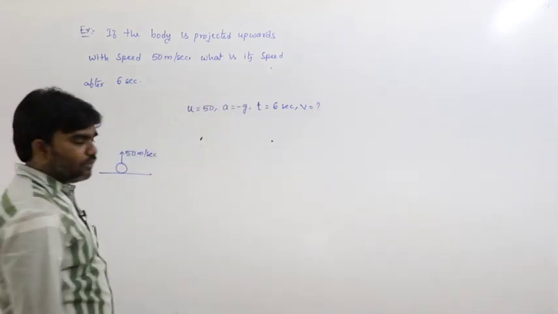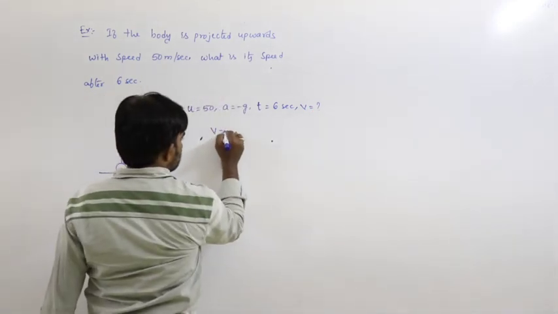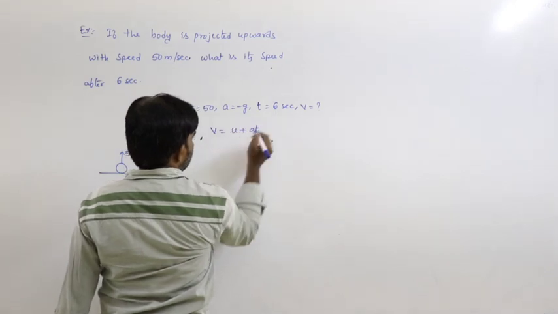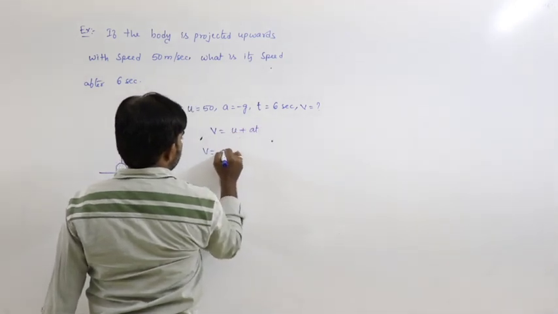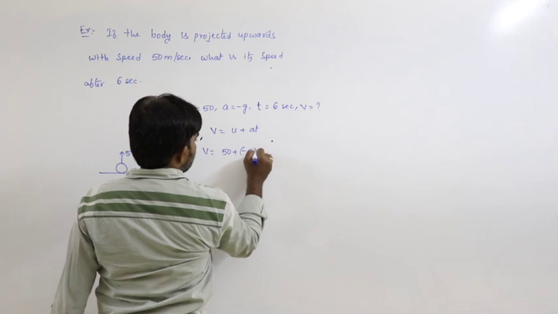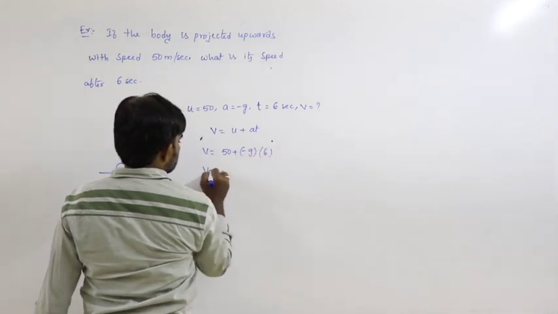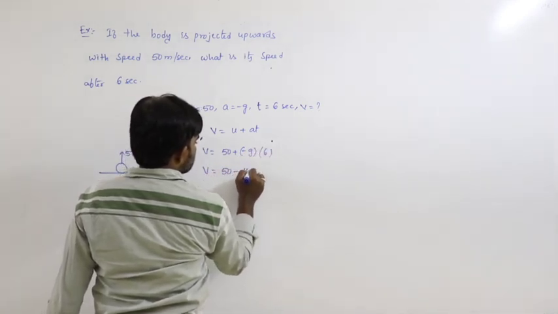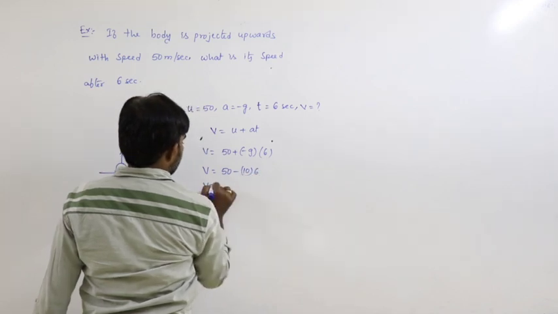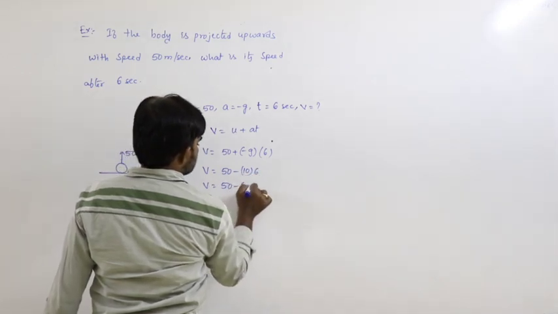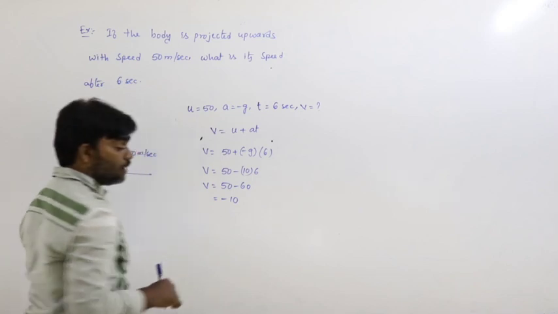What formula do we use? V equals U plus AT. V equals 50 plus A is minus g, T is 6. 50 minus 10 into 6, 50 minus 60, minus 10.